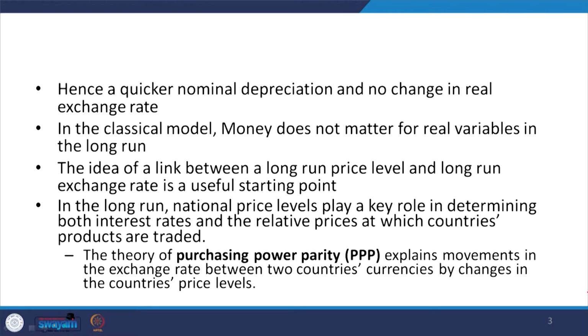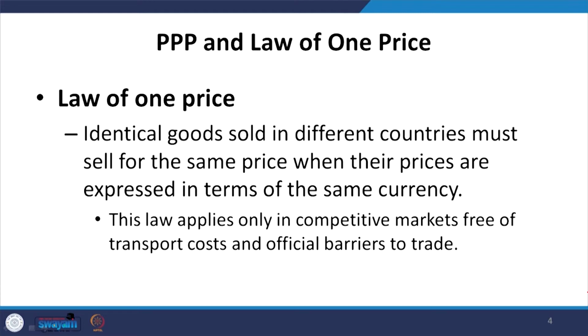In the long run, the national price level plays an important role in determining both the interest rate and the relative prices at which countries' products are traded. The theory of purchasing power parity explains movements in the exchange rate between two countries' currencies by changes in the countries' price levels. So, through PPP we link prices to the exchange rate. Therefore, our next slide is focused on understanding PPP and the law of one price.